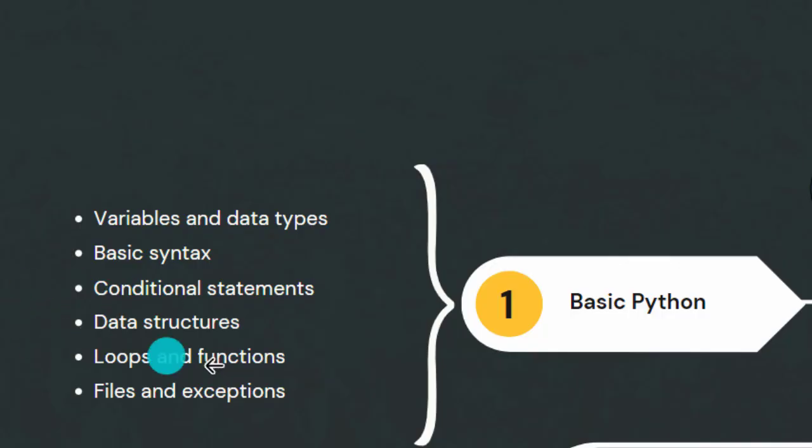Then after that you need to understand loops and functions. How can you work with a for loop, how can you work with a while loop, and functions are also very important, how you can create a function so that you can start minimizing your code in Python. After that you need to start on files and exceptions: how you can handle files in Python and how you can handle exceptions, which are some kind of errors that you might get. I will say these 2 are kind of extra things.